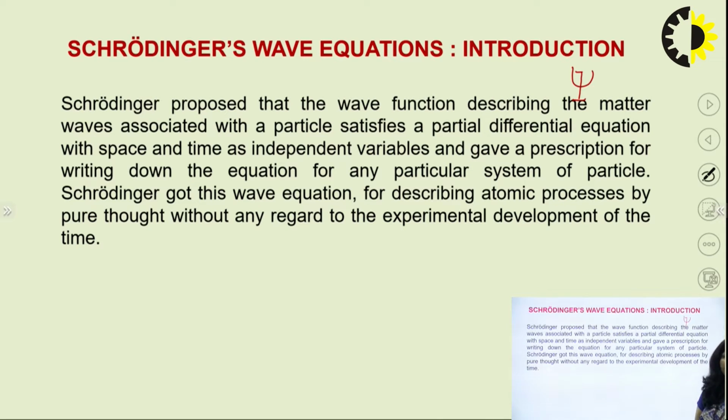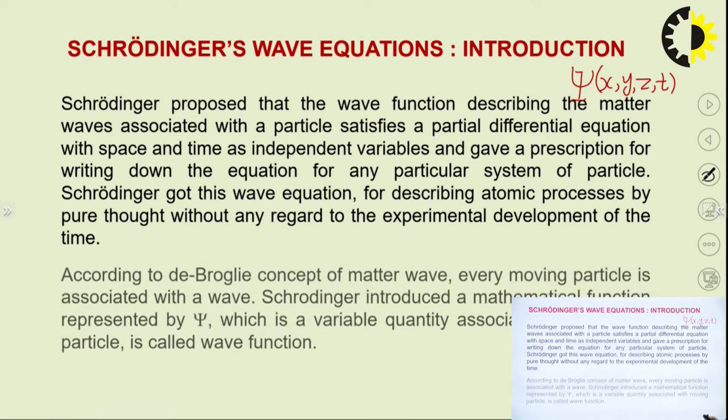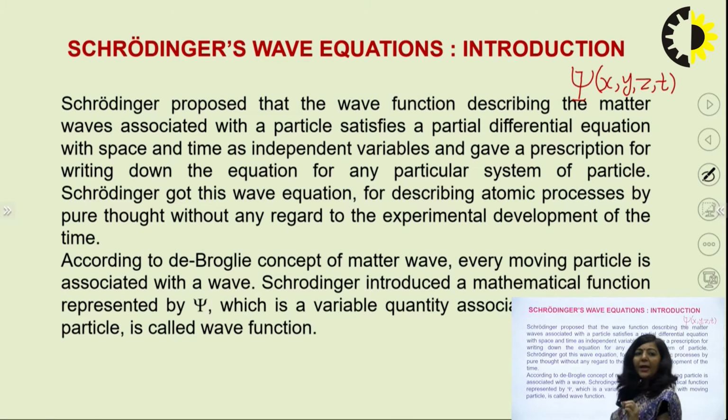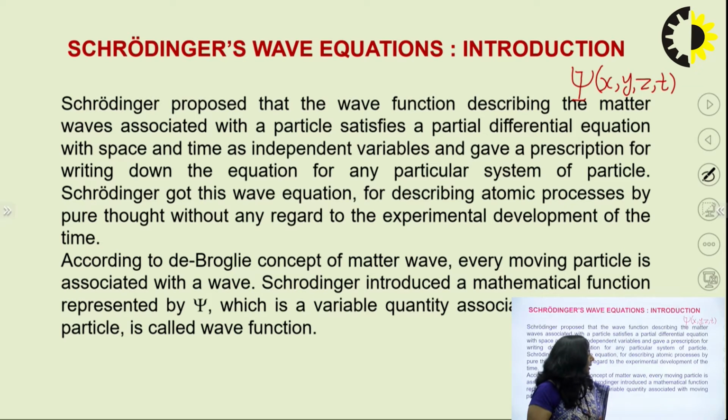And basically, there is a second order partial differential equation which will explain the wave nature, and that equation was proposed in terms of a wave function. That wave function is actually a function of space coordinates x, y, z and t. It depends upon position coordinates, which are x, y and z in 3 dimensions. In addition to that, it also depends upon the time coordinate.